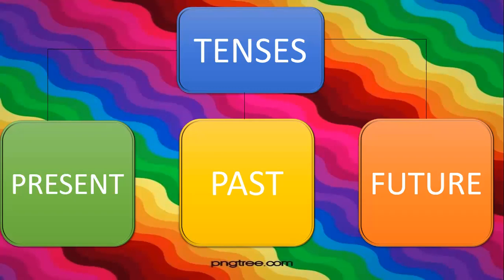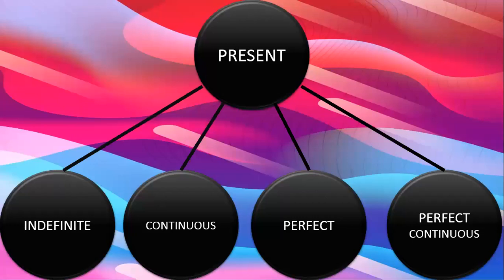The present continuous tense. Okay, so for present we have four forms. The indefinite, we did it last time in our last class. Then the continuous tense that we will be, inshallah, doing today, and the perfect and the perfect continuous tenses we will be doing in our future classes. Okay, so are you all ready? And children, make sure that whatever I'm telling you, you take notes from it, because now you are grown up. You can actually take your own notes from the explanations, and then those notes will help you when you are preparing for the quizzes or when you are trying to memorize these things.